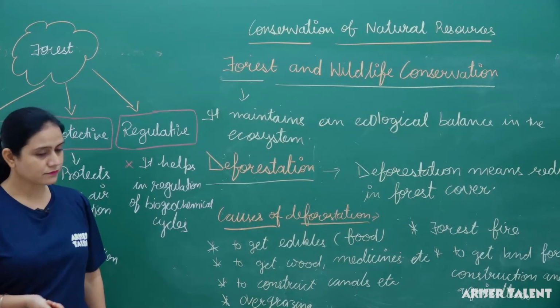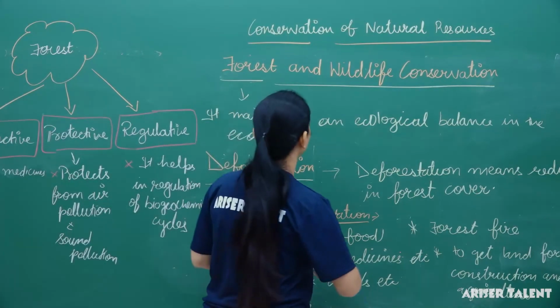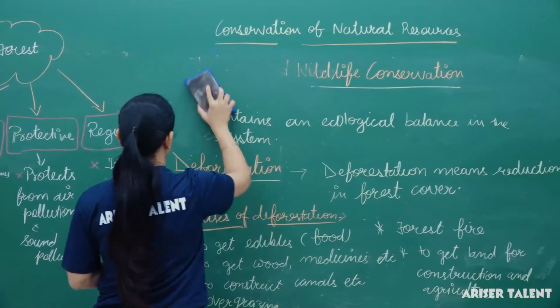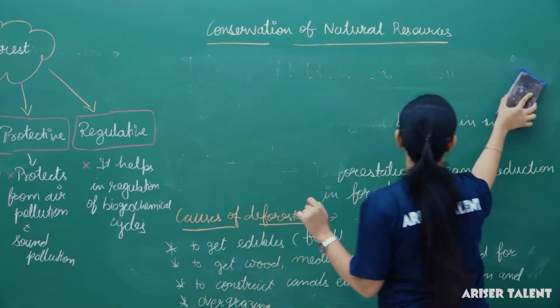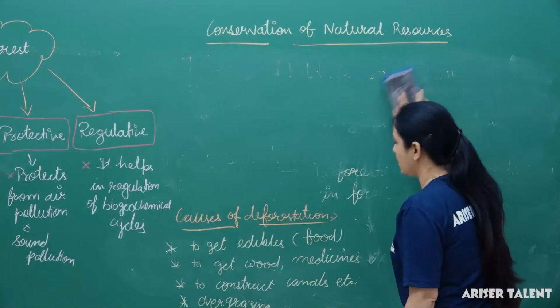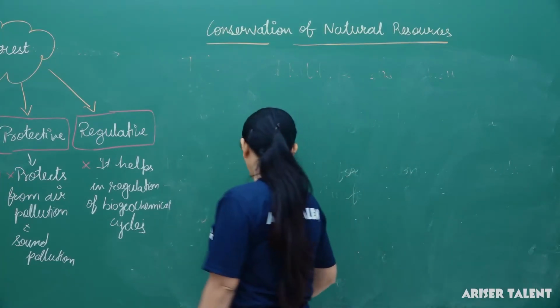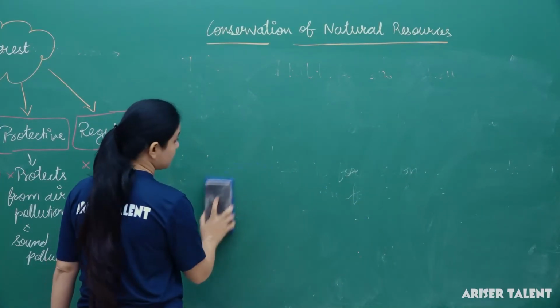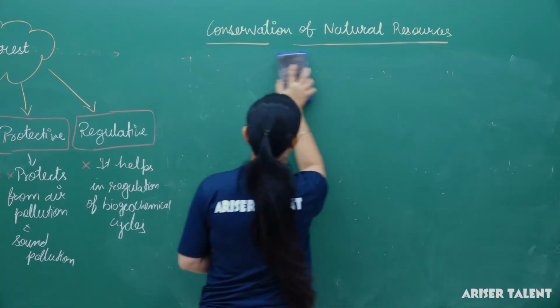Okay. So, here I told you about the forest and how deforestation is done. Now, next is, as we are getting so many benefits from forest, we need to conserve them, and the conservation of forest can be done by afforestation. This is the main way, I must say this is the best way to conserve the forest.